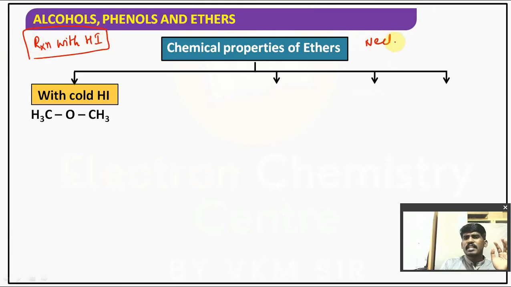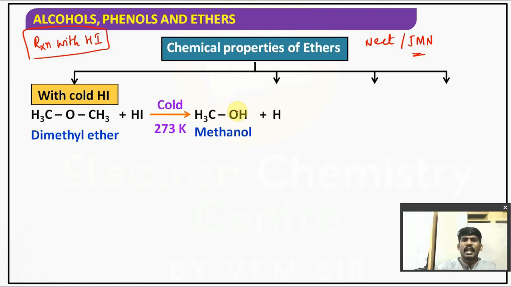Reaction with HI is a very important topic for NEET or JEE Main. So with HI there are two reactions. One is cold HI, another one is hot HI. Cold HI means dilute. Hot HI means concentrated. Understood? Right? So now our ethers are reacting with cold HI at less temperature.